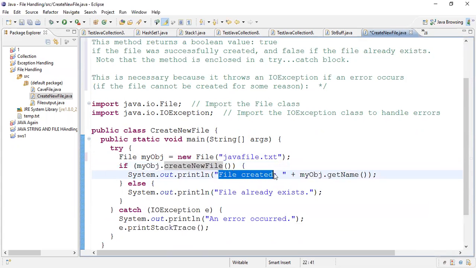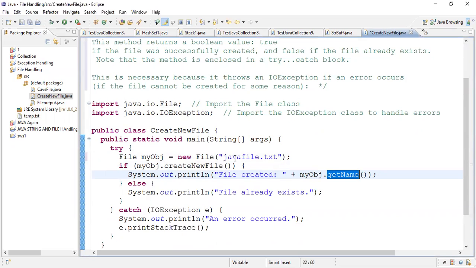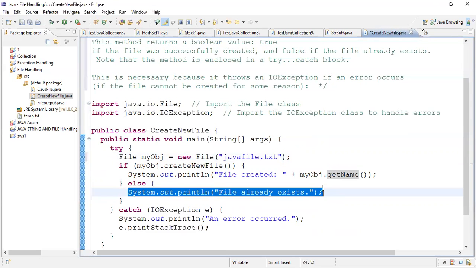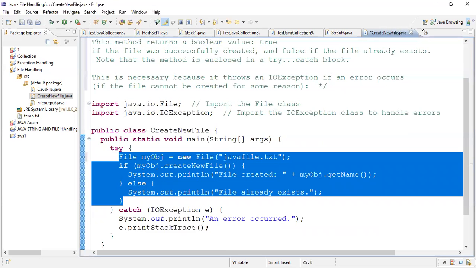Here I am printing the message File created, and getName will give you the name of the file which has been created. So it will return you javafile, the file I have created. Else, if that file is already there in your memory, then it will print File already exists. This particular code we have put in the try block because there might be cases or chances that this piece of code might raise an exception.